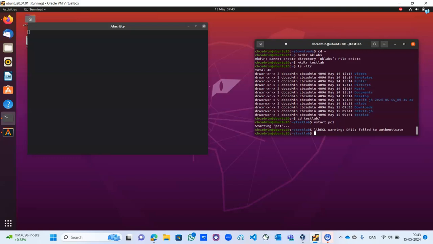As you follow this tutorial, you should all make sure that your Netkit is working. At least you should be able to enter vstart pc1 on your host to open this window, so that in our next lecture we can proceed with the other task.